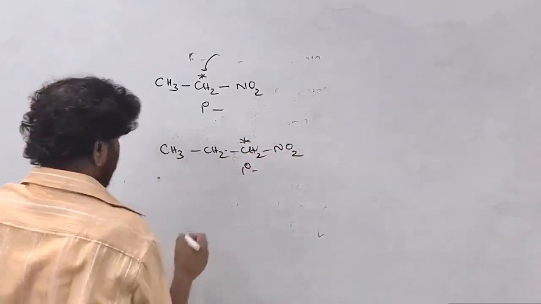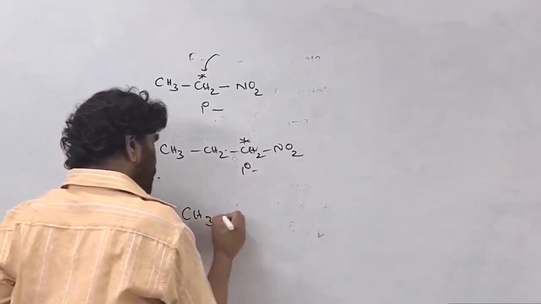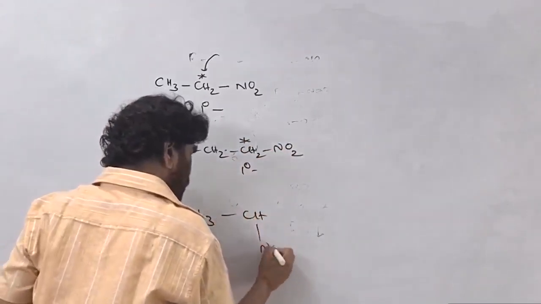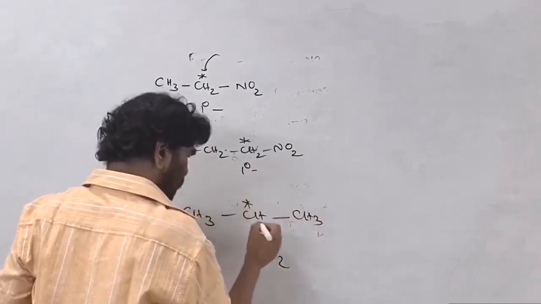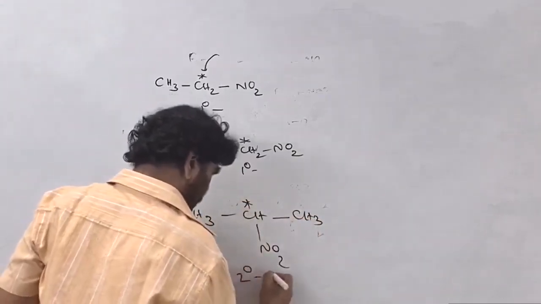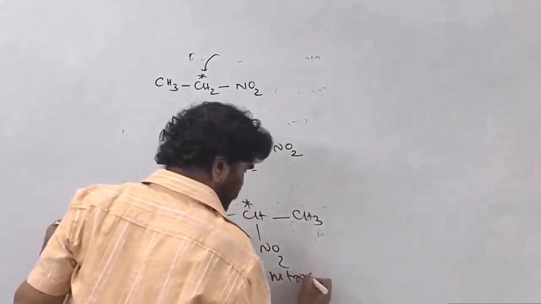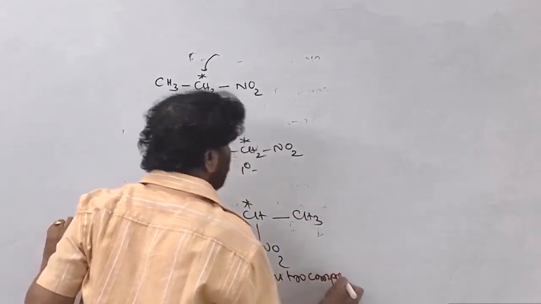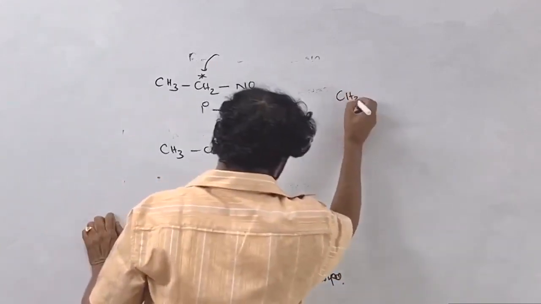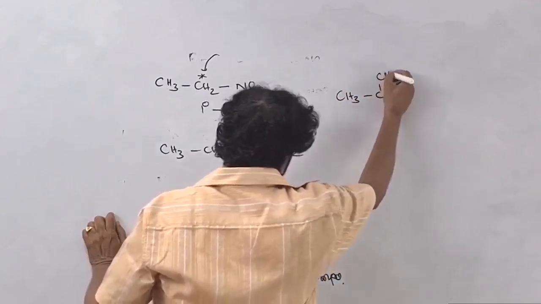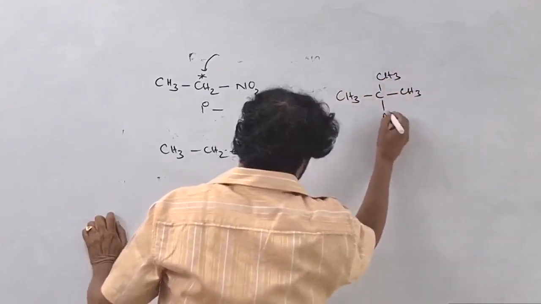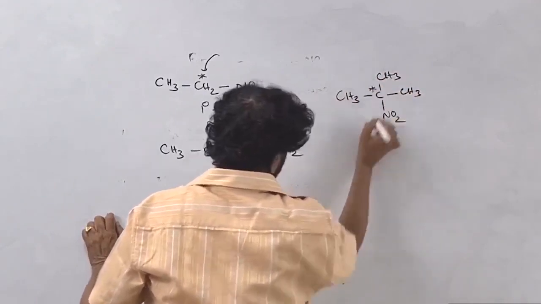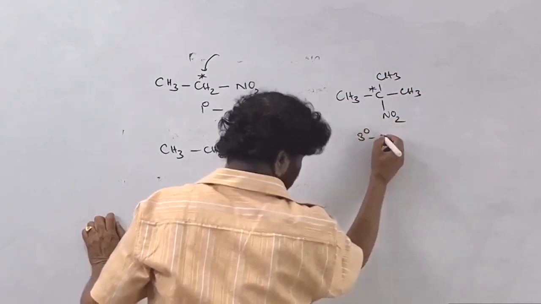This is the secondary nitro compound, a 2 degree nitro compound. This is the tertiary nitro compound, where the nitro group is connected to the 3 degree carbon atom.